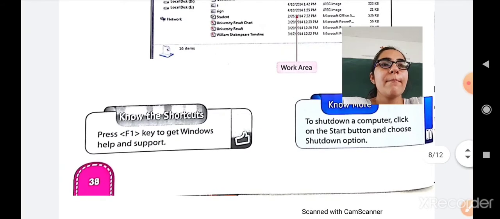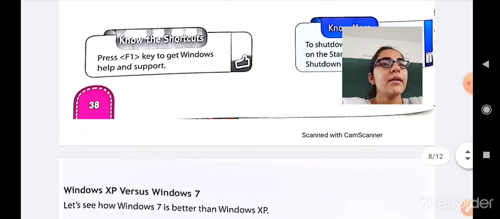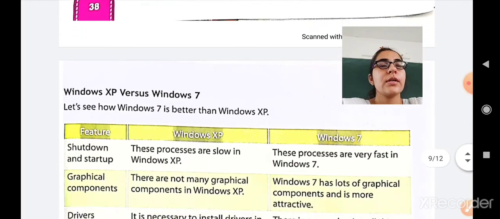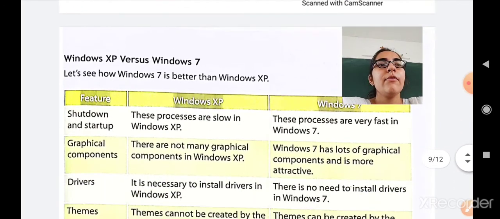Now to shut down the computer, you have to click on the start button and you have to choose the shutdown option. Okay, so here again we will move to the difference between Windows XP versus Windows 7. So both are operating systems. Windows XP is the older version while Windows 7 is the new version. More versions are also introduced in the market like Windows 8, Windows 10.